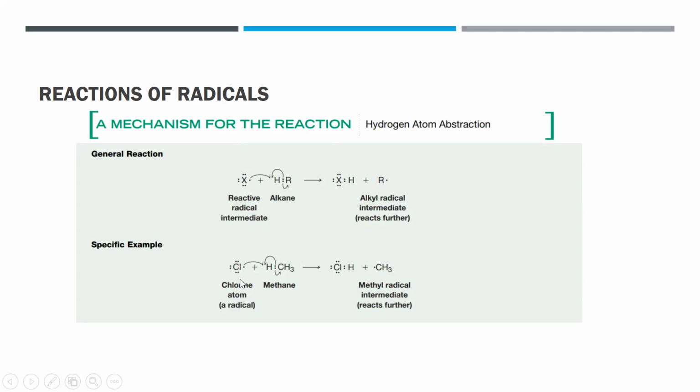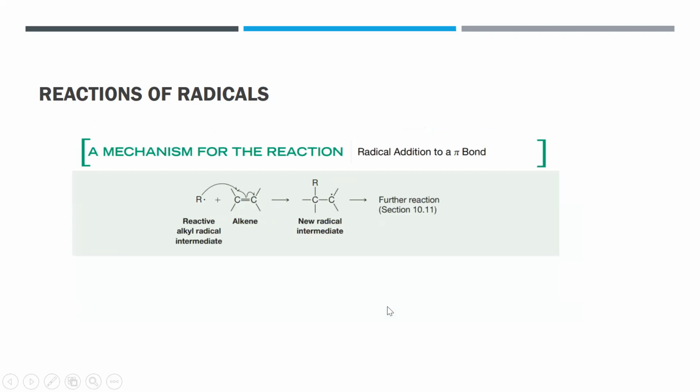So let's have a specific example. For example, you have your chlorine radical. The chlorine radical here can abstract the hydrogen from an alkane, for instance, since usually the hydrogen-carbon bond is a weak bond, and it can easily abstract that one. You can have your HCl and produce another alkyl radical here.